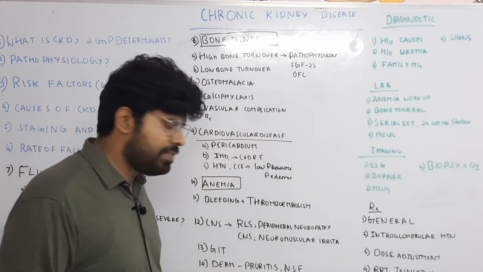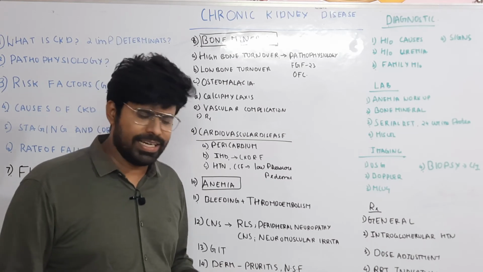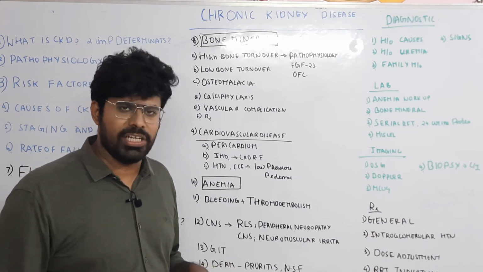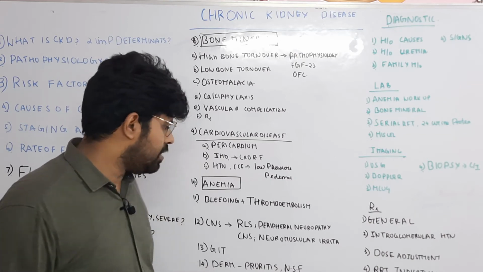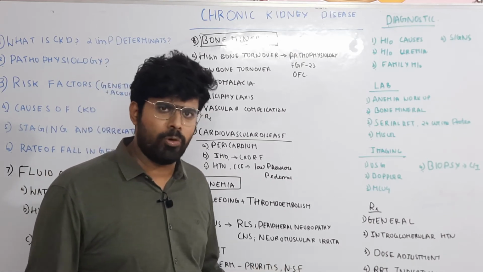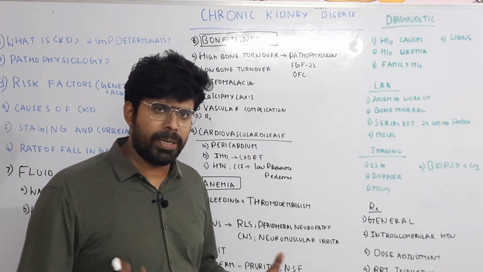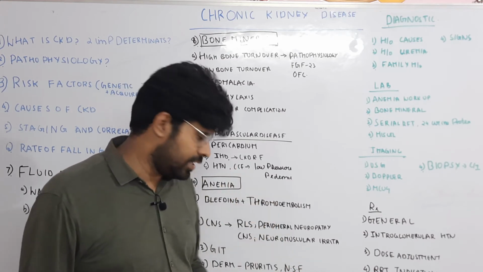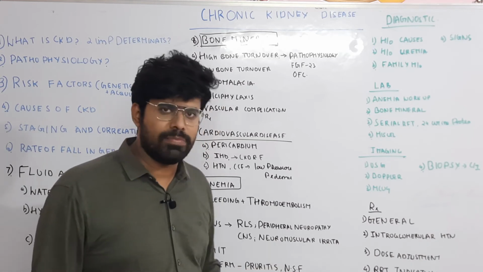So the GI manifestations are simple. They can have gastritis, abdominal pain, nausea, vomiting, and constipation as a result of calcium or iron tablets. In the dermatological manifestations, there will be severe refractory pruritus because of the deposition of pigmentary urochromes in the subcutaneous tissue. This will be refractory even to dialysis treatment. Another is nephrogenic systemic fibrosis.